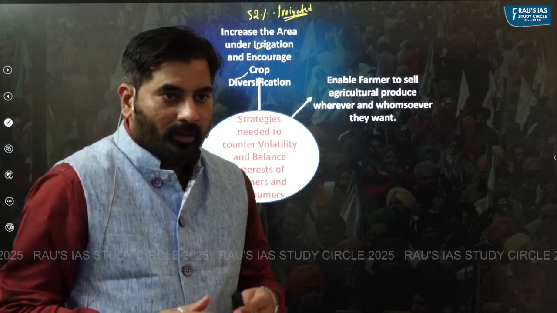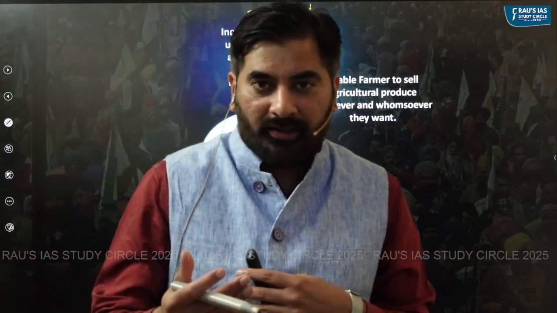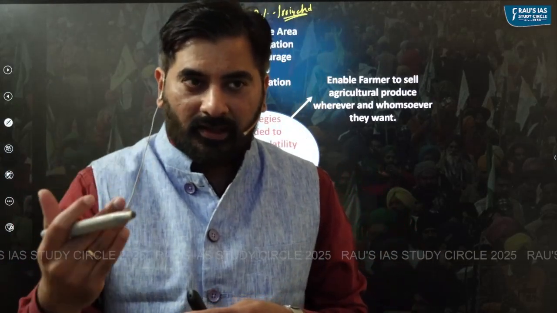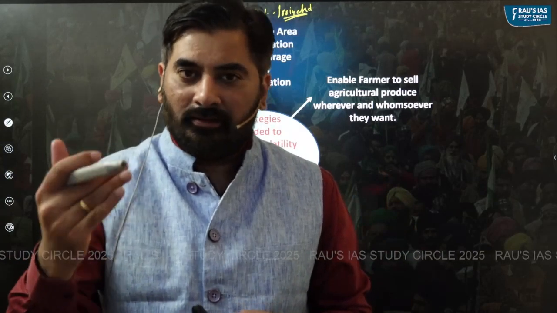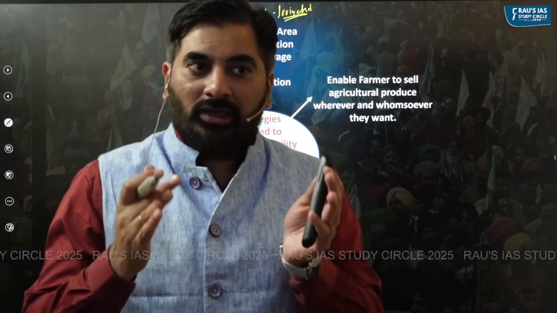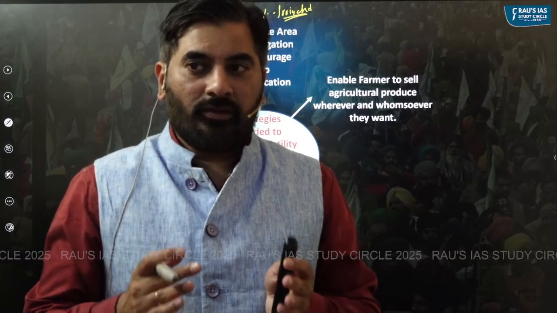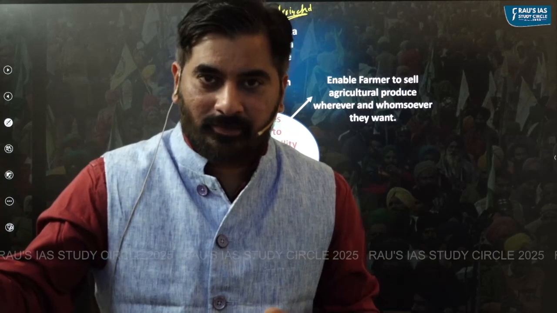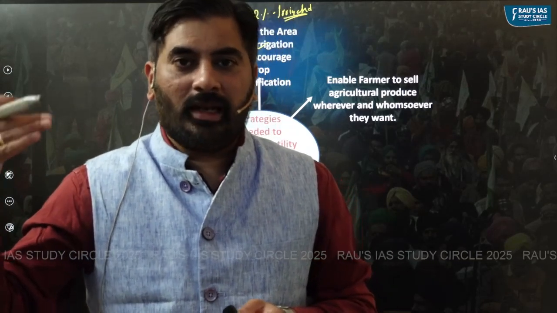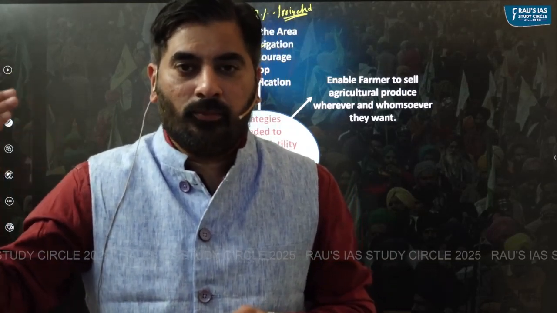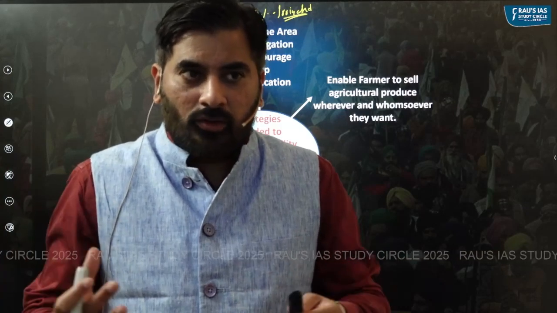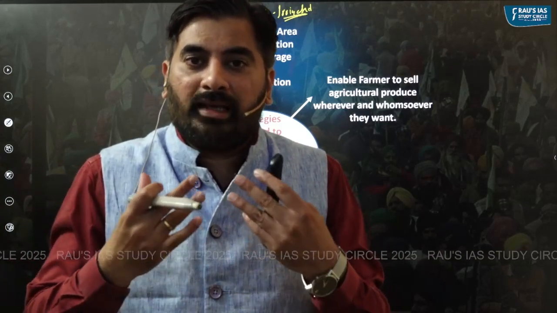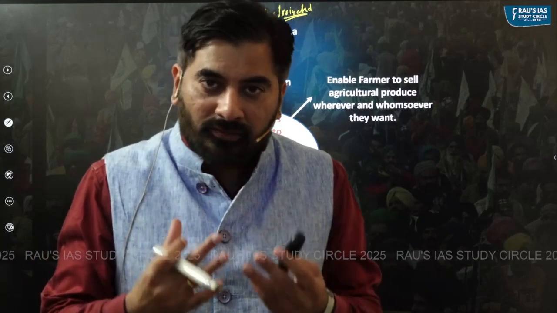Right now, the farmers are being exploited by the traders when they go to sell their agriculture produce in mandis. So we need to give the freedom to the farmers to sell the agriculture produce outside the mandis, let's say directly to an exporter, directly to a processor. By doing so, you are giving more bargaining power in the hands of the farmers.